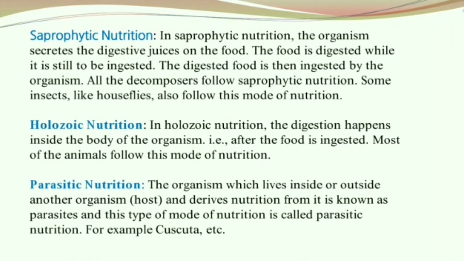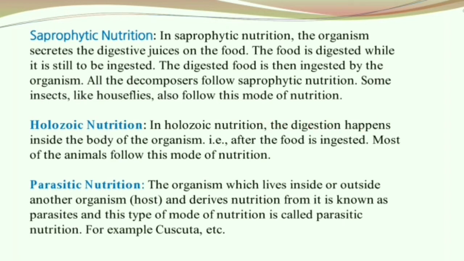Now, let's have a look at what saprophytic, holozoic, and parasitic nutrition are. Saprophytic nutrition. In saprophytic nutrition, the organism secretes digestive juices on the food. The food is digested while it is still to be ingested. The digested food is then ingested by the organism. All the decomposers follow saprophytic mode of nutrition. Some insects like houseflies also follow this mode of nutrition.